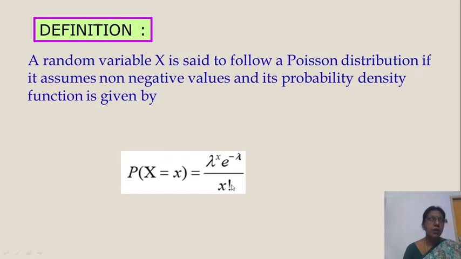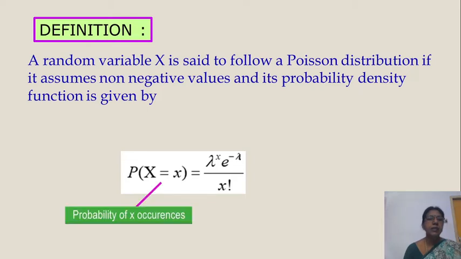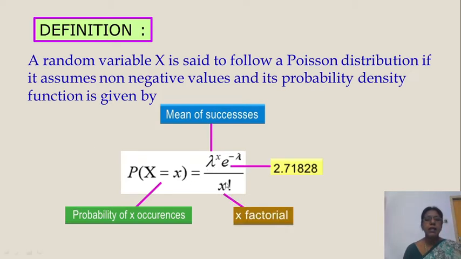Already we know lambda is np, the mean. Here P of x is the probability of occurrence of small x. Next, lambda is the mean, as we said. Next, x factorial, this symbol is factorial.